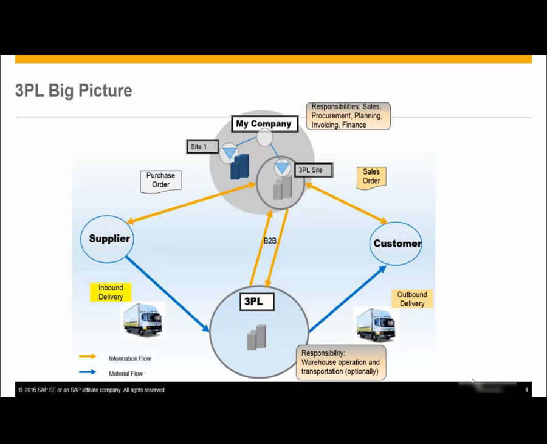Site one is your own site, which means this site physically exists in your location, and you have another site called your 3PL site. This 3PL site is physically not present in your location. Rather, this 3PL site is physically present at your 3PL provider's site in this location.